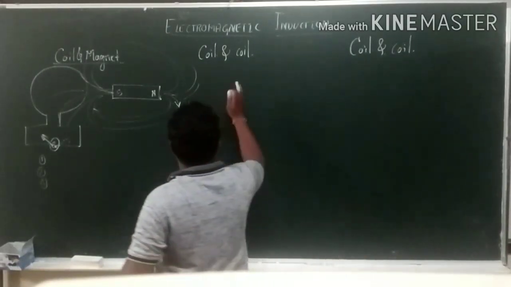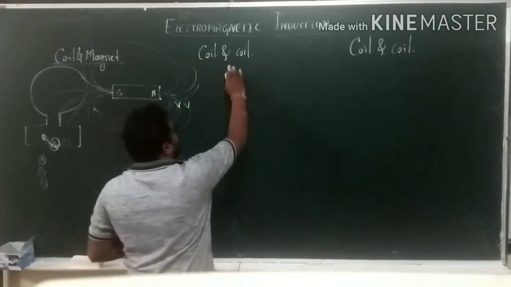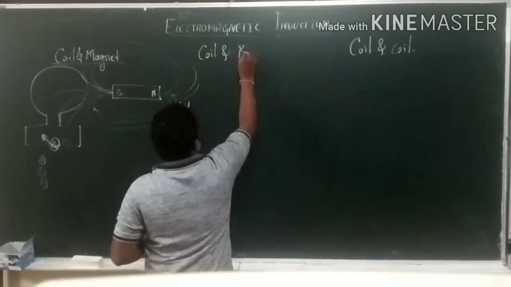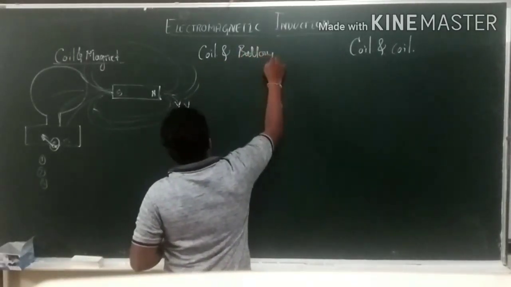And second one is coil, or you can say it as coil and battery.